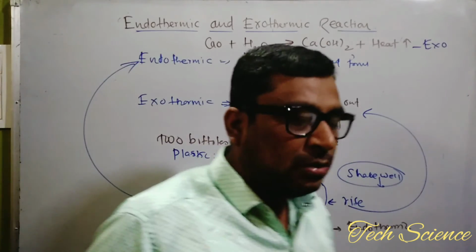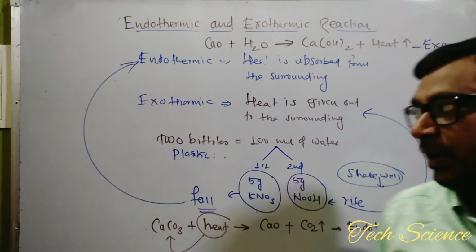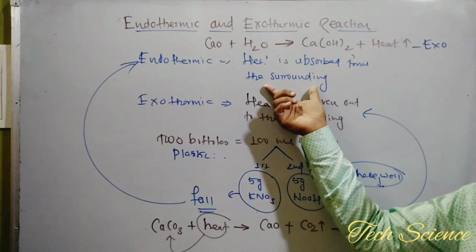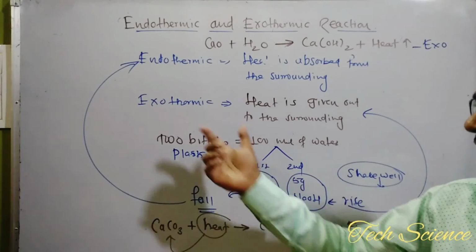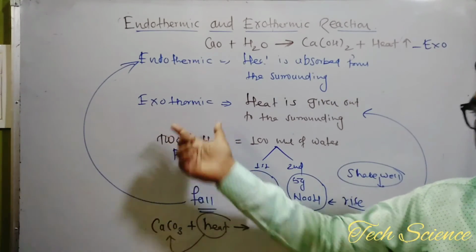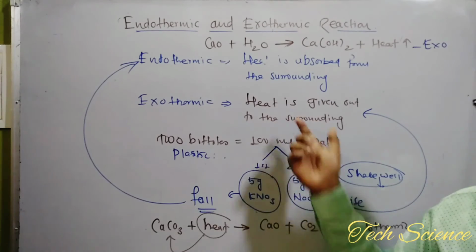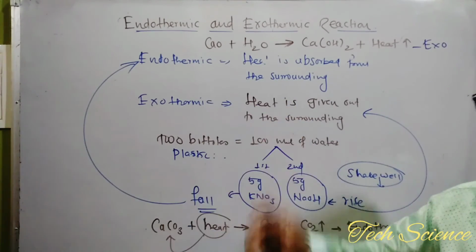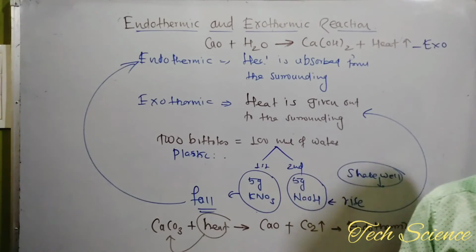So these are the two types of reaction we discussed today. The first is the endothermic reaction, where heat is absorbed from the surroundings, and the second is the exothermic reaction, in which heat is given out to the surroundings. By using different types of examples, you can summarize these two types of reaction. Okay, so this is today's topic.